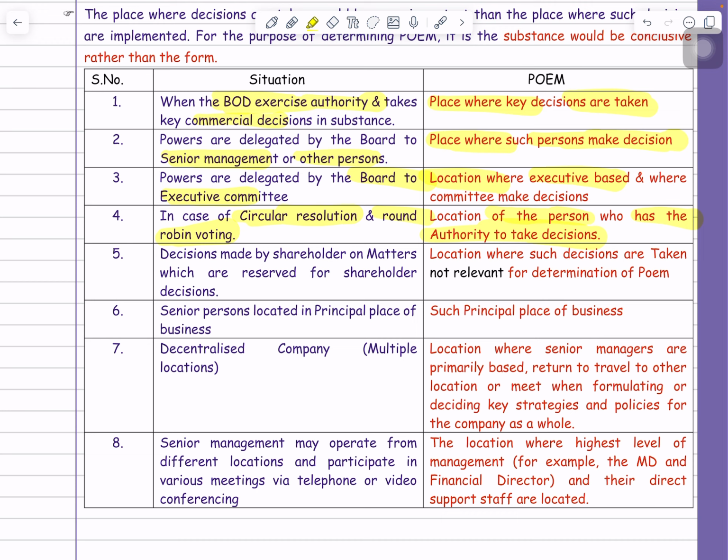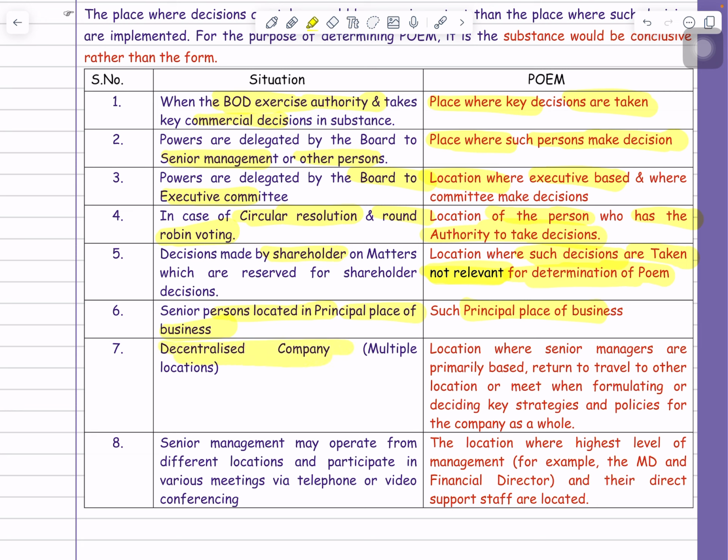Now guys, always remember, there are certain decisions which are taken by the shareholders only, like amalgamation, demerger, that type of decision is always taken by the shareholders. So will that shareholder decision place be relevant for the POEM? Answer is no. Guys, the location where such decisions are taken by the shareholders is not relevant for the determination of the POEM. Now guys, suppose a senior person is located in the principal place of business, then such principal place of business will be treated as the POEM.